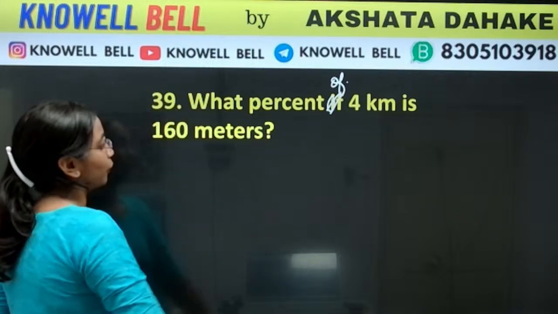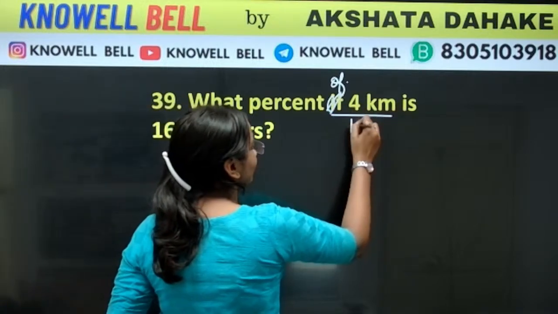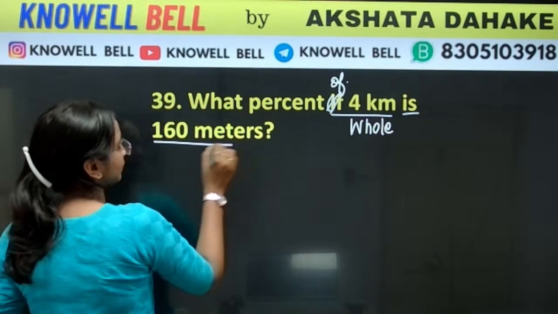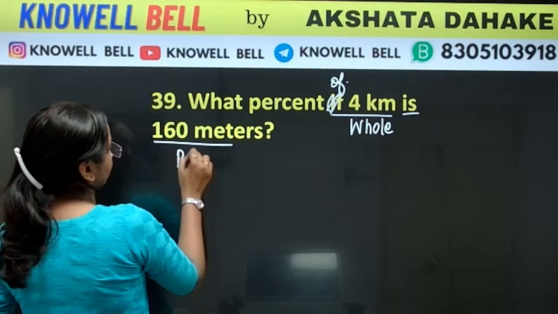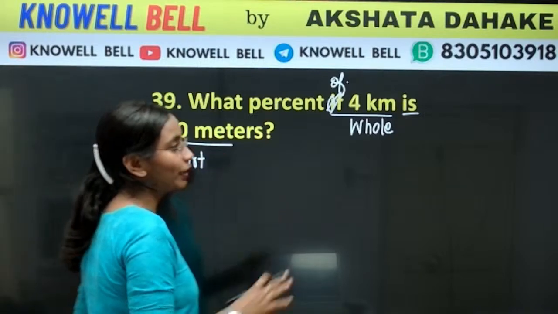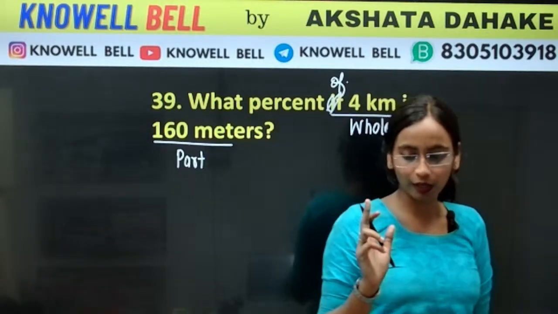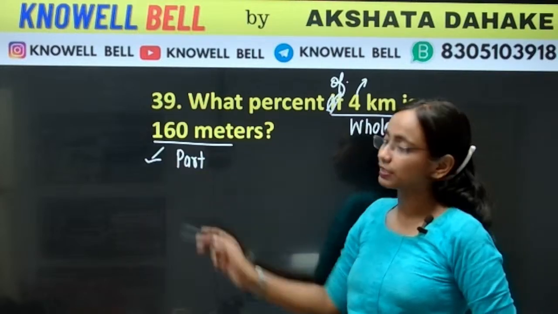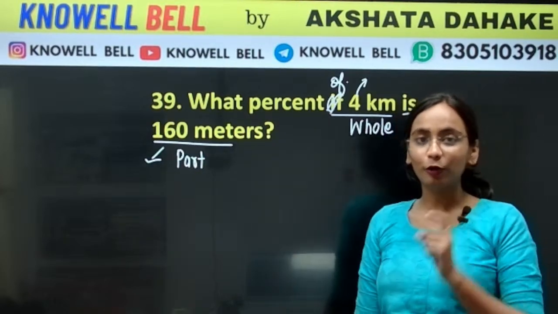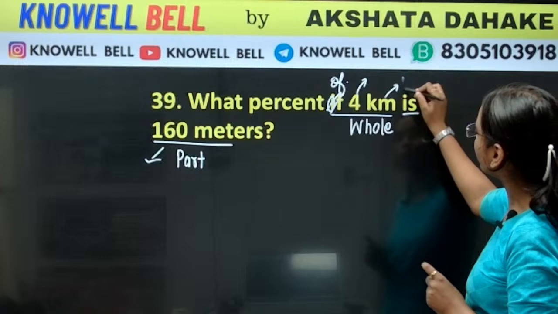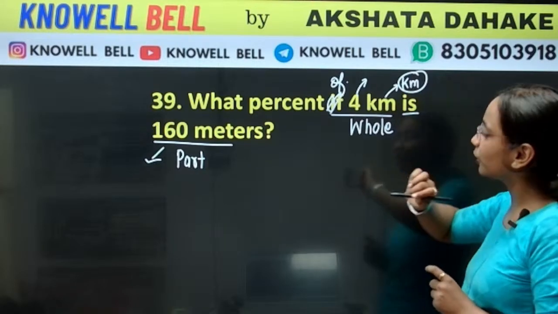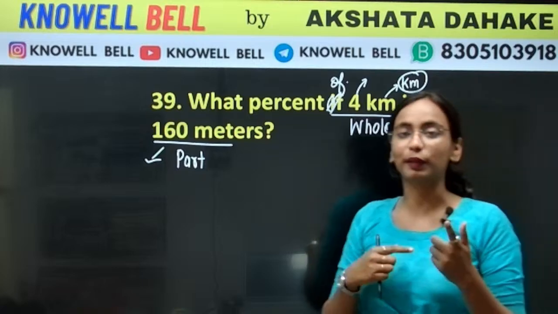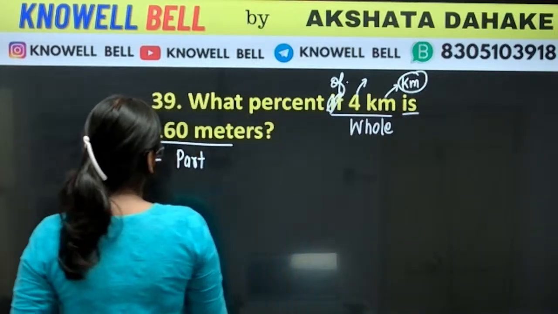Okay, solved it. So for "of 4 kilometer", "of" implies this is whole, "is" implies this is part. Now many of you may have noticed here that whole is 4 and part is 160, which is bigger, but if you look carefully, this is in kilometer and this is in meter. So the first step for us is to make the units the same. How are we going to do that?